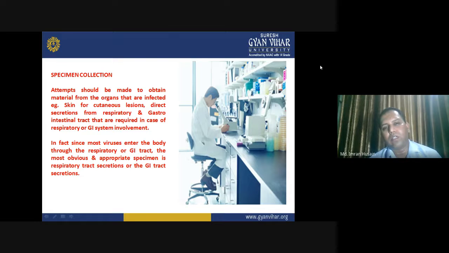Specimens from the gastrointestinal tract are required in case of respiratory or gastrointestinal system involvement. For example, if we take the poliovirus, it readily grows in the throat and in the intestine. So you can take samples from the gastrointestinal tract secretions and also from the throat when it comes to polio.